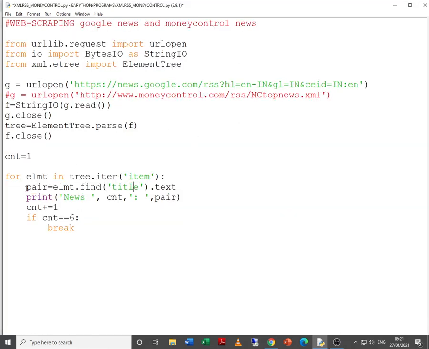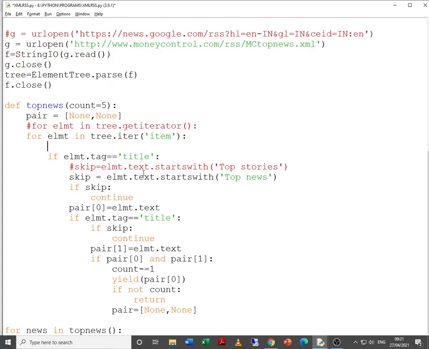Pair is equal to, yes, let us try to check it out. Control C, Control V. Why are we using this find? Because it is the child of the previous tag.